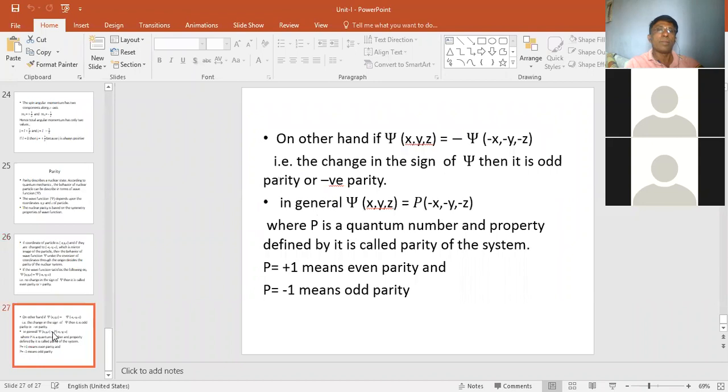This is called positive parity. On the other hand, psi of x, y, z is equal to minus psi of minus x, y, z. This changes the sign. Here, see, the sign has changed. So that is called negative parity. In general, you can say psi of x, y, z is equal to p times psi of minus x, y, z, where p is the quantum number and is defined as the parity of the system. So p is equal to plus 1 means it has even parity, and p is equal to minus 1 means it has odd parity. Okay, so this is about parity.